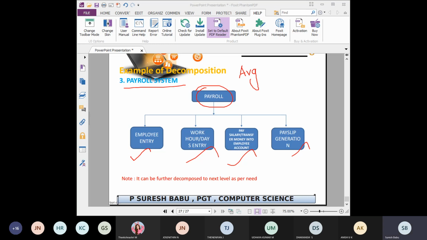Anyone know or not? Respond to me. What is the formula for calculating the average? Okay, not at all responding.